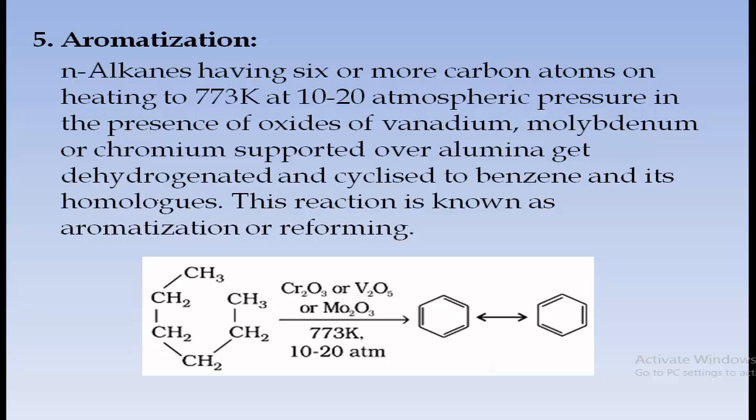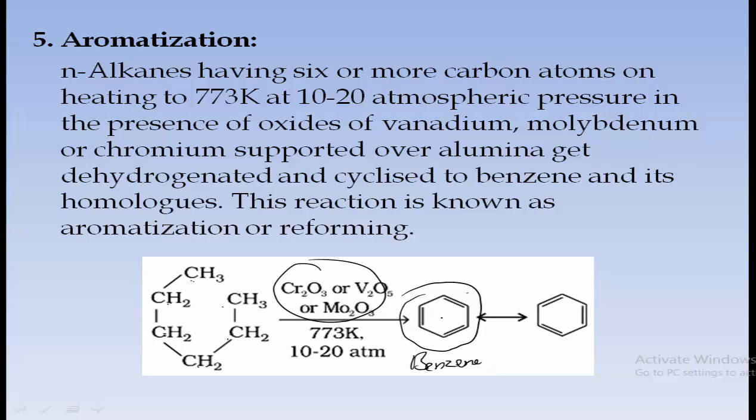Now in this case you can observe that I have taken a 6 membered alkane. Carbon 1, 2, 3, 4, 5, 6. 6 carbon atoms are there. And in presence of a catalyst, it will get branched and form a closed chain or ring chain. And it is said to be an aromatic compound, which is usually benzene.